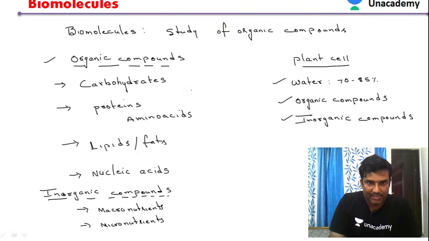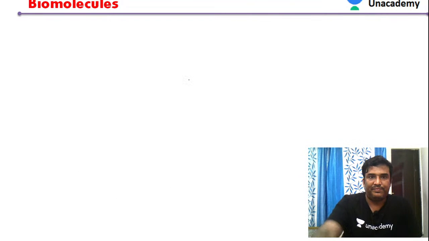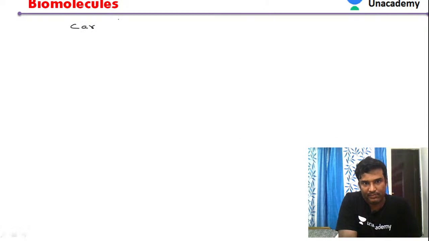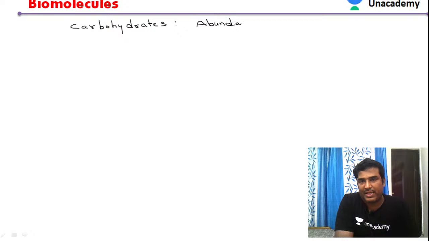First we'll discuss carbohydrates. Let us see something about carbohydrates. These are present in abundant amounts in plant cells.